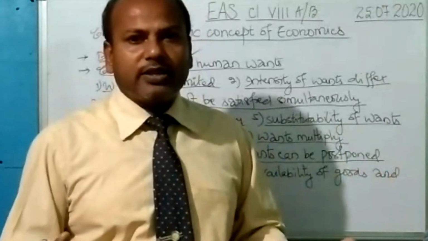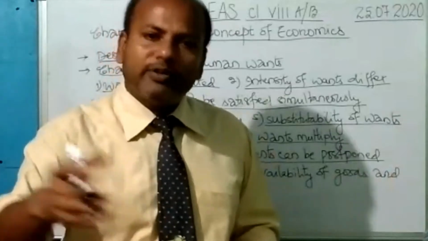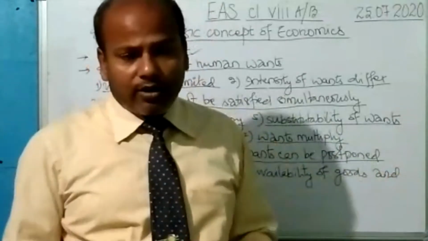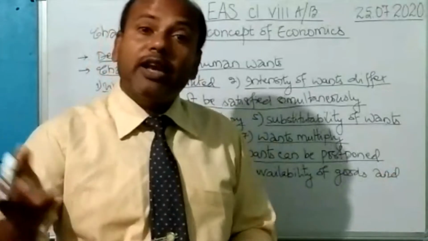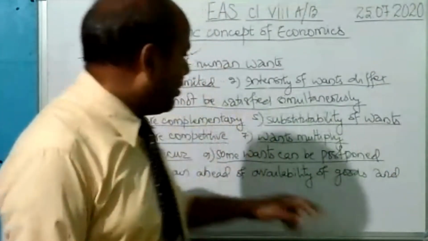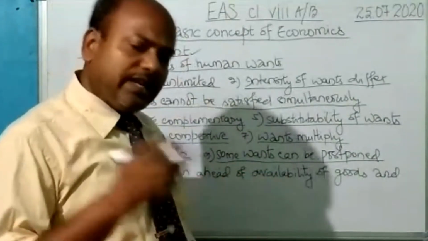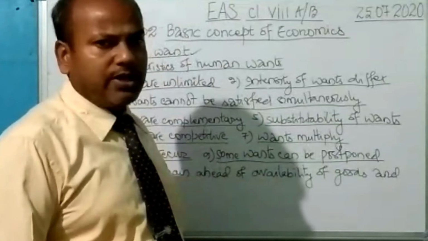So those wants which are not very important, you like to postpone. Of course, when all other wants are fulfilled, then you like to fulfill the want which you had postponed. All the wants cannot be fulfilled at the same time.